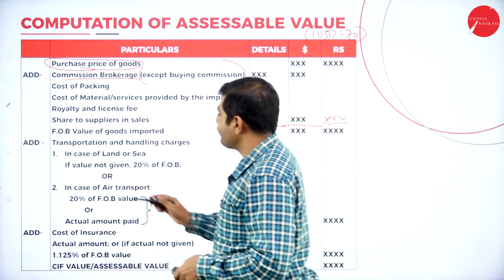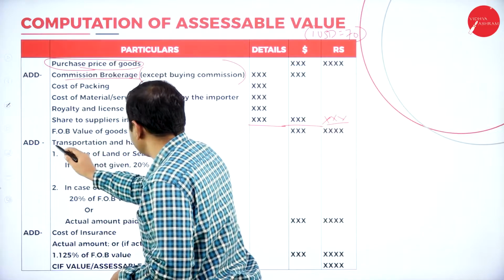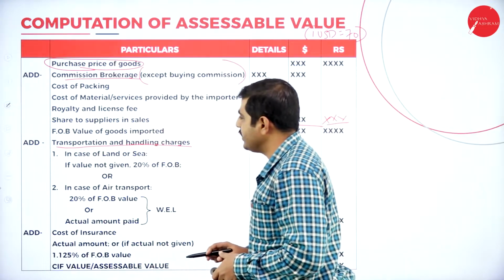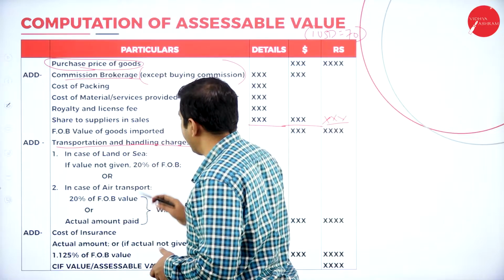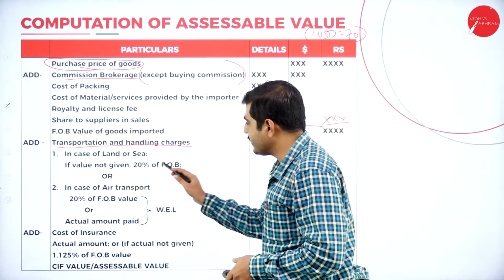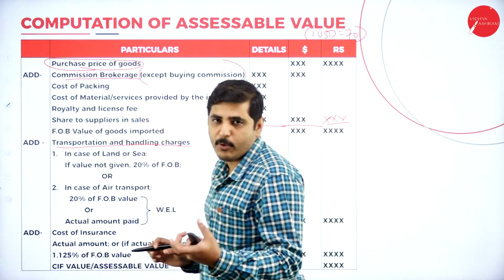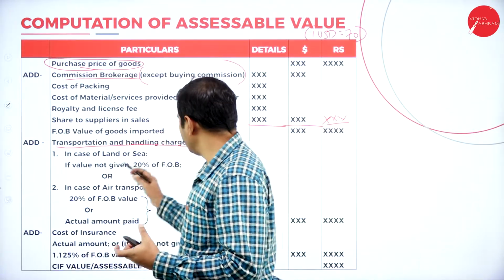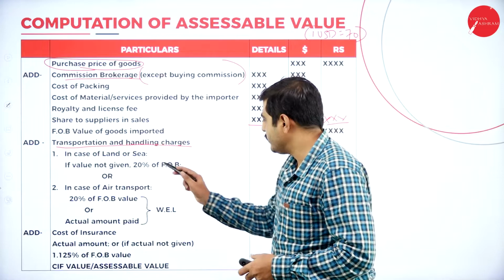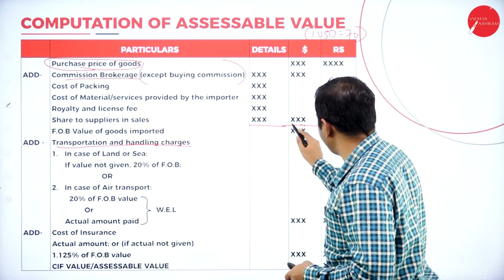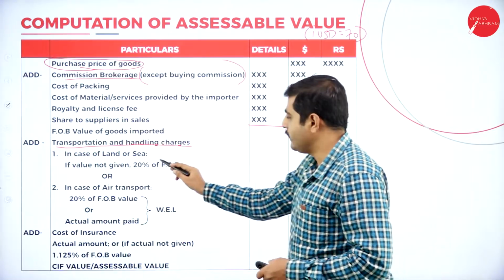Next point, add transportation and handling charges. In case of land or seaport, it is 20% of the FOB. This is the FOB value, and on this we should calculate 20%.